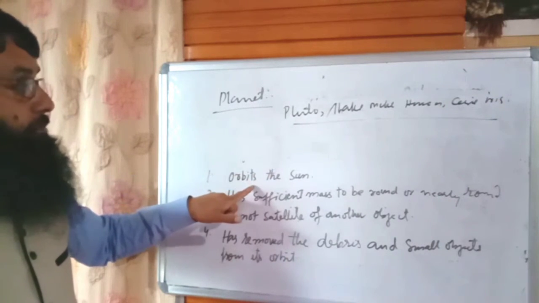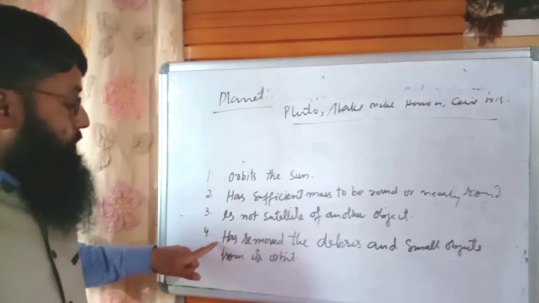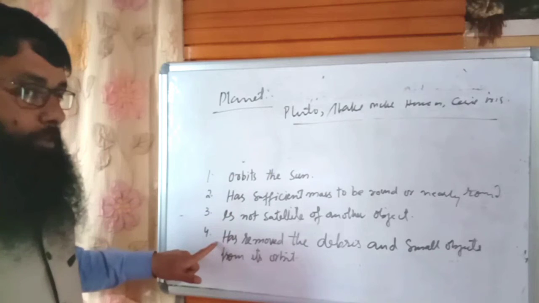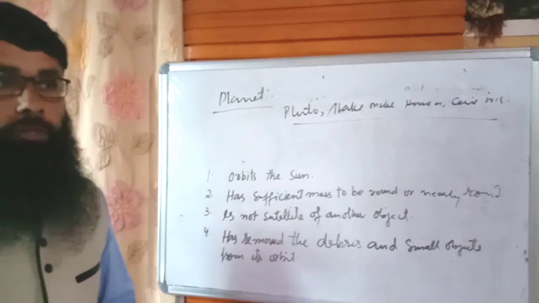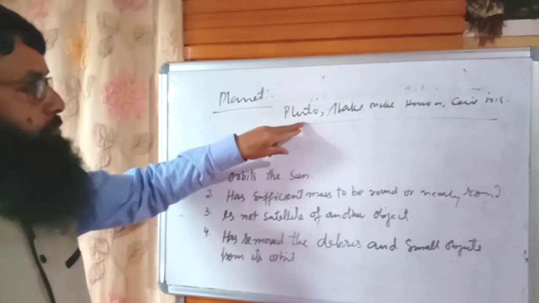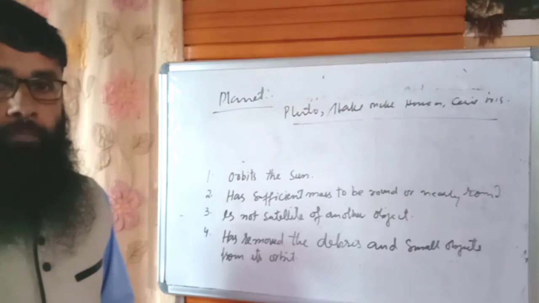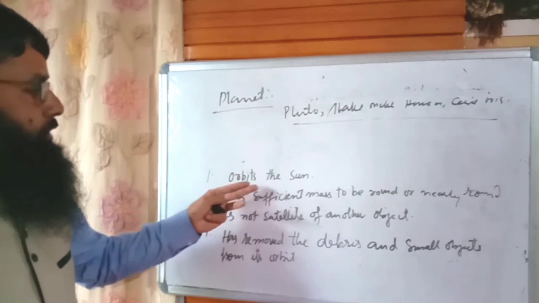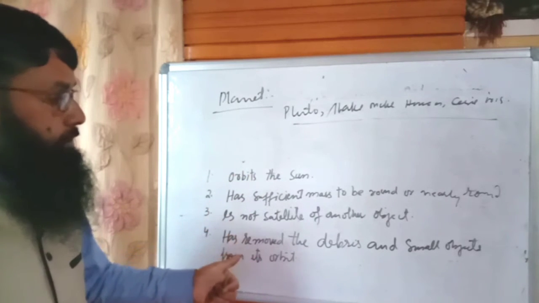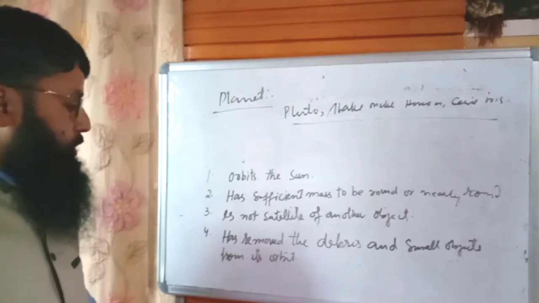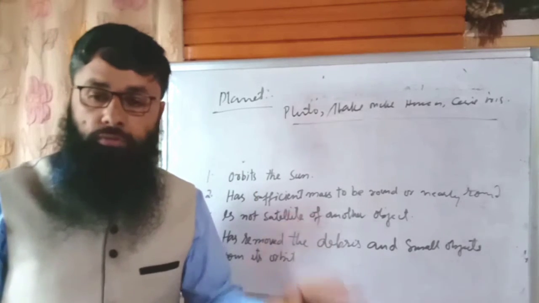They satisfy conditions number one, two and three, but they do not satisfy condition number four. That is, they have not cleared the debris and small objects from their orbits. It is because of this that Pluto has been put into the dwarf group of planets. So a planet should orbit the sun, have sufficient mass to be round or nearly round, not be a satellite of another object, and have removed the debris and small objects from its orbit. So this was all about how to define a star and how to define a planet.